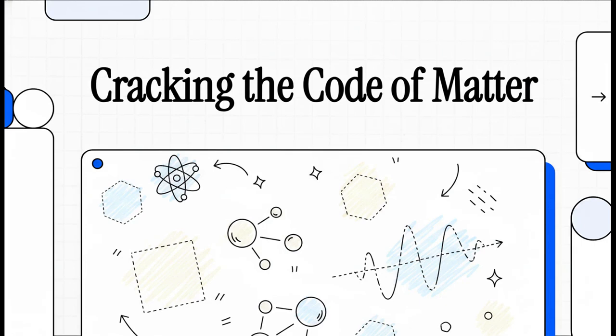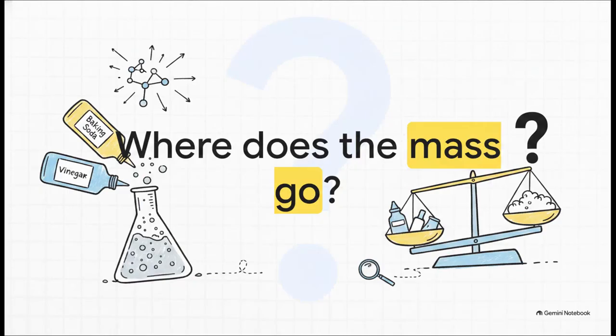Today, we're doing something really exciting. We're diving into the hidden rules that literally build our entire universe. That's right, we are cracking the code of matter. So, think about this for a second. You know when you see a crazy chemical reaction, it's violently bubbling, fizzing everywhere? What actually happens to the mass of that stuff? Does it just vanish into thin air? Well, by the end of this explainer, you're going to see exactly how the universe tracks every single microscopic piece of the puzzle. No magic involved.